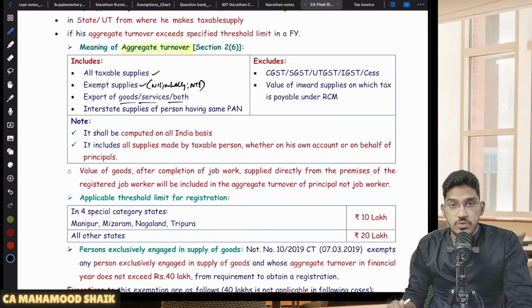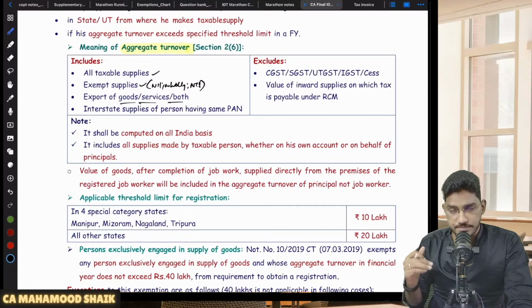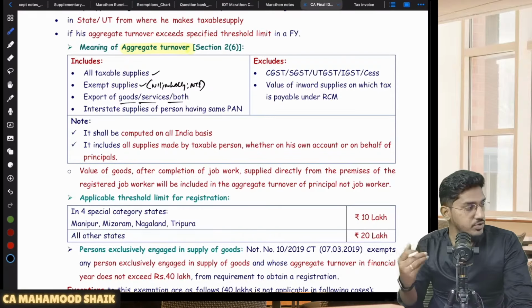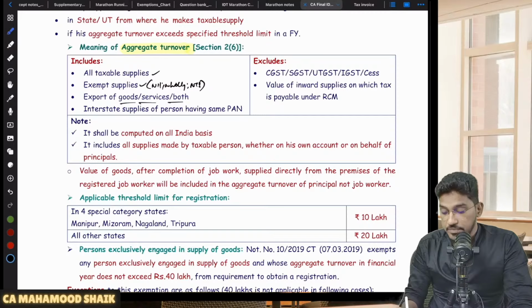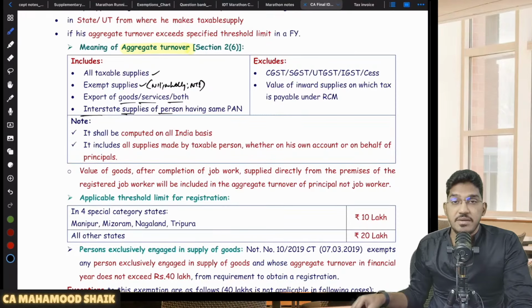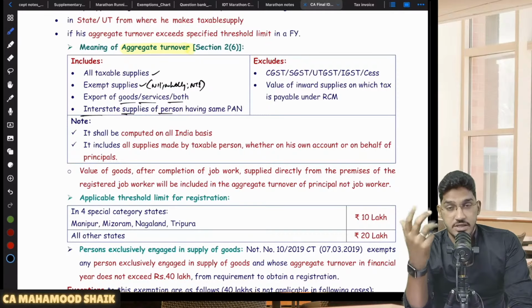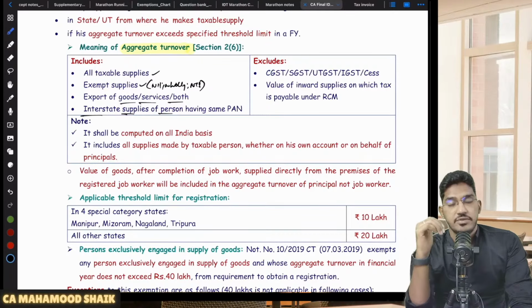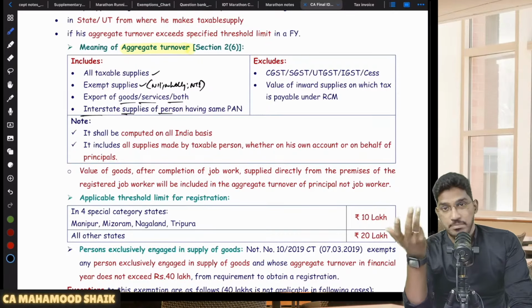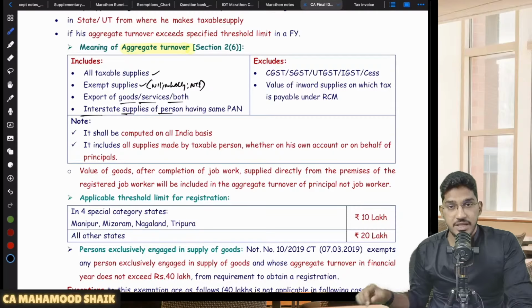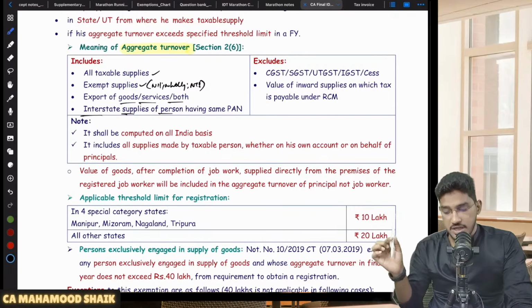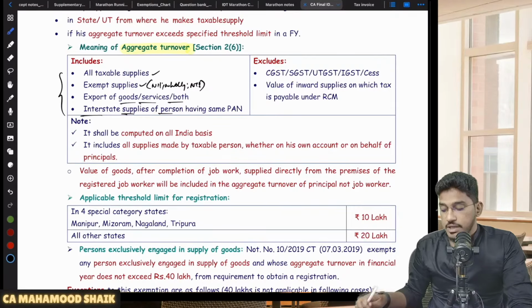Export of goods or services or both. In case a business person is doing exports also, even those exports will be included in the aggregate turnover. And interstate supplies of the persons having the same PAN, like if you remember para number 2 of Schedule 1, supply between related persons and distinct persons. If you are making any interstate supply to your distinct person under the same PAN, that will also be included in your aggregate turnover.